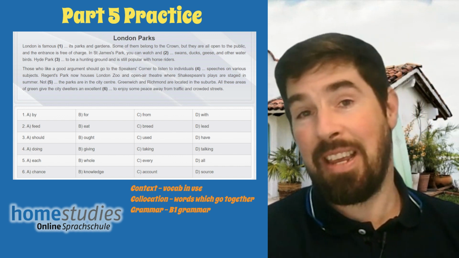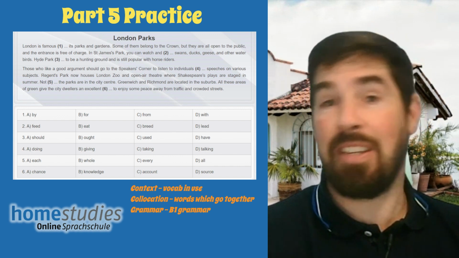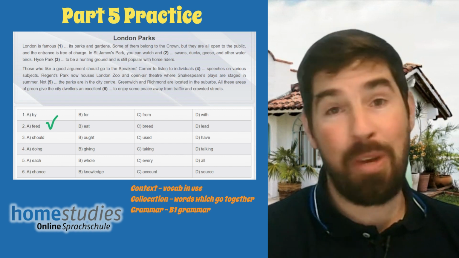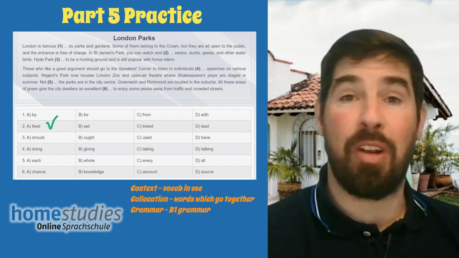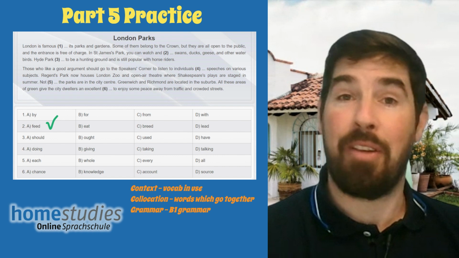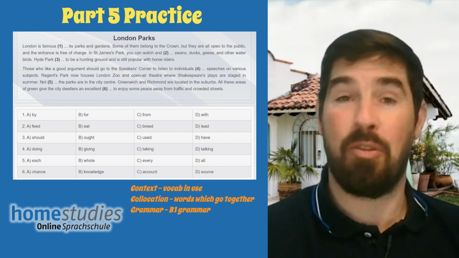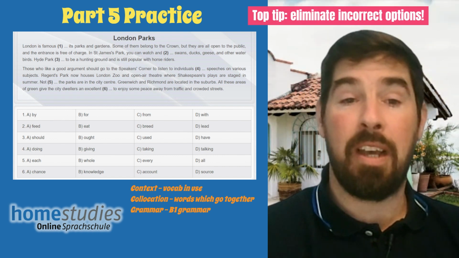So obviously the option here is feed, give food to. We know this from context, from our knowledge of B1 vocabulary. Now you can see that I eliminated the other options. They just do not work.